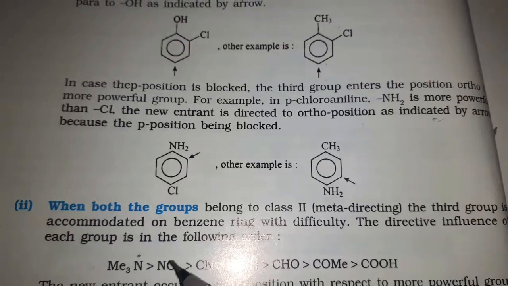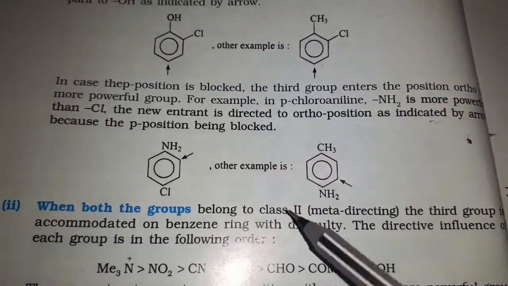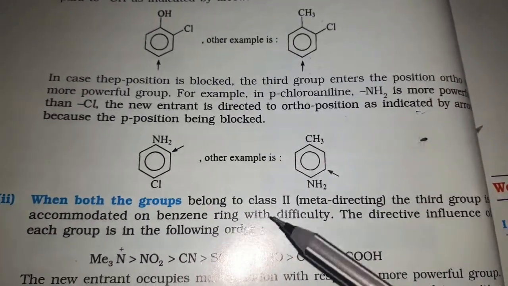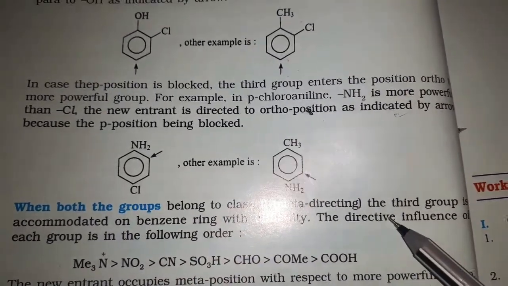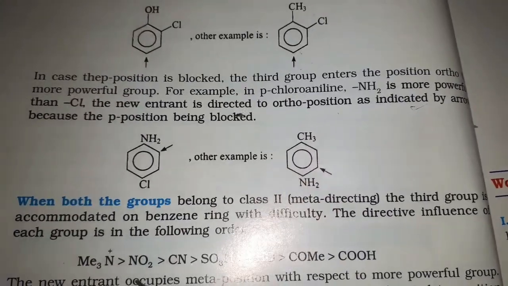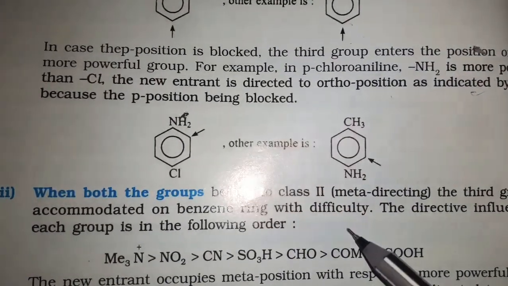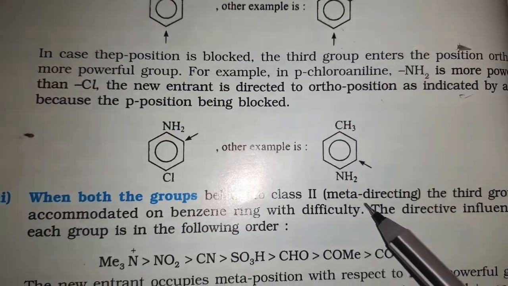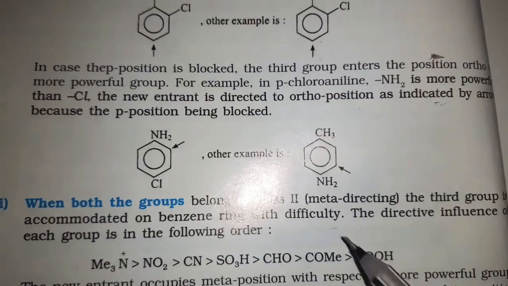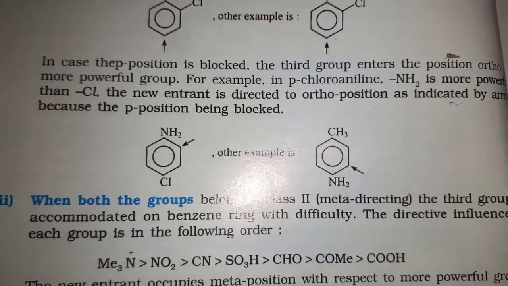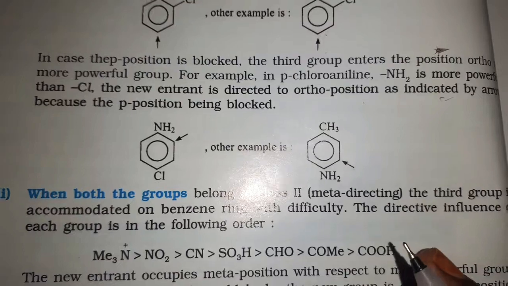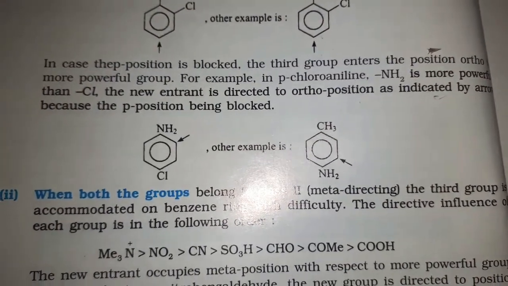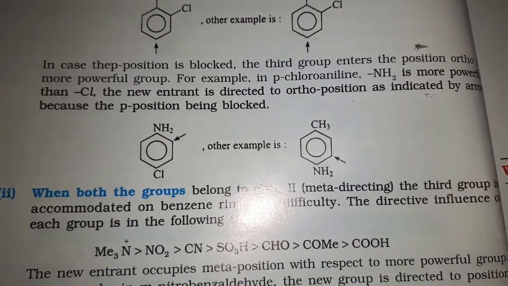In the first case we discussed the ortho para directing groups, class 1. Now we are discussing class 2, that is, meta directing. The third group is accommodated on the benzene ring with difficulty. We know that meta directing groups are ring deactivating groups. So if meta directing substituents are present on the benzene ring, the third substituent will get accommodated with a lot of difficulty, friends.